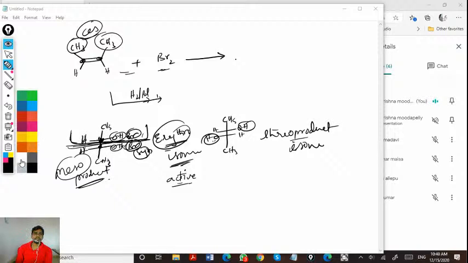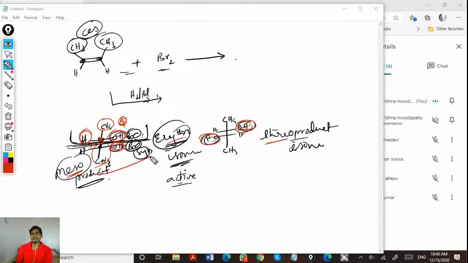For example, if I take this as a chiral center, it is having hydrogen attached, methyl, OH, and the complete group. Four different groups are attached, so that is said to be a chiral center. If the chiral centers are present and two groups are on the same side, then this is said to be a meso product, only with two chiral centers. If the two groups are on opposite sides, then it is an anti-product or threo product, or erythro product.